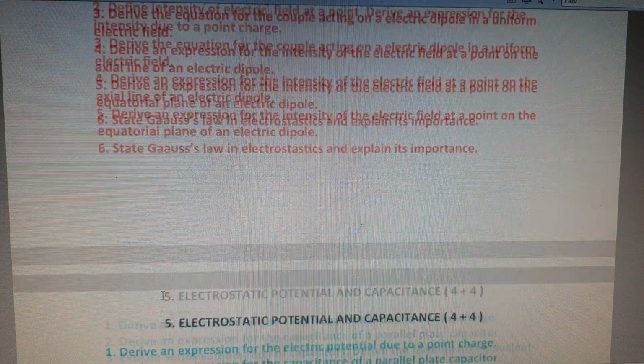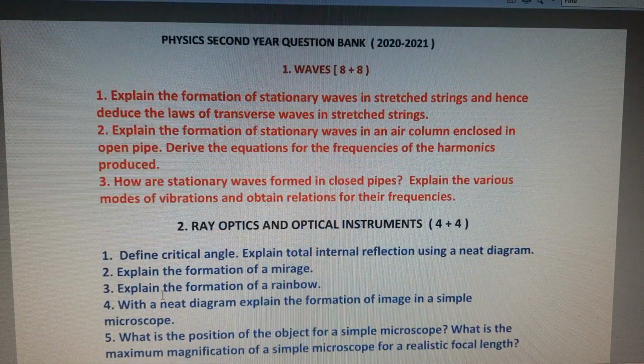And the next 8-marks question will be asked in the first lesson. The lesson will be waves. It will contain 3 questions of 8 marks, and 2 of them will be asked. So the first question is stationary wave, second question is open pipe, and third one is the closed pipe.